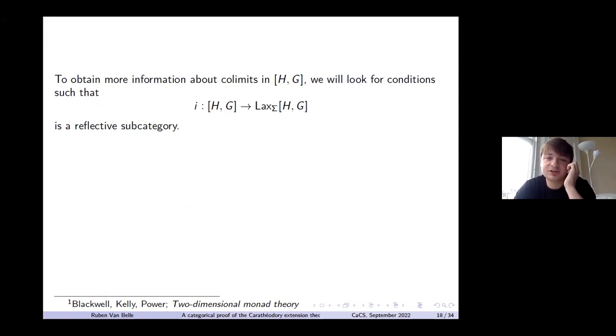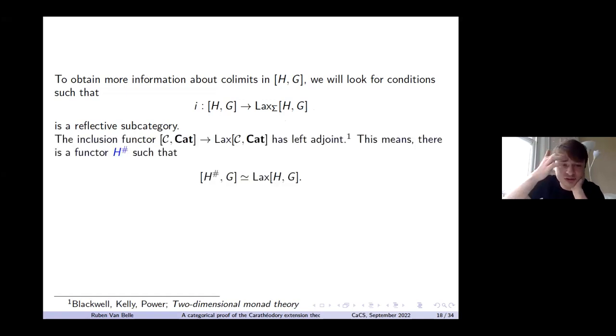But yeah, in general, there's more co-limits that maybe aren't constructed like that, but still exist. So we are also going to look at those kind of co-limits. And the approach we're going to take is we're going to look at situations where this inclusion functor is reflective, so that we can turn any sigma lax transformation into a pseudo natural transformation in a universal way. And to do that, I'm going to try to construct the actual reflector. And to construct that, we're going to need something else.